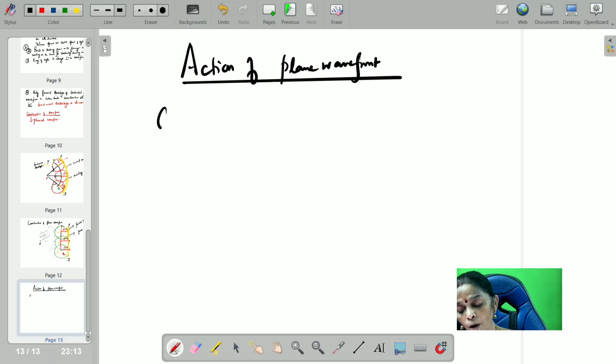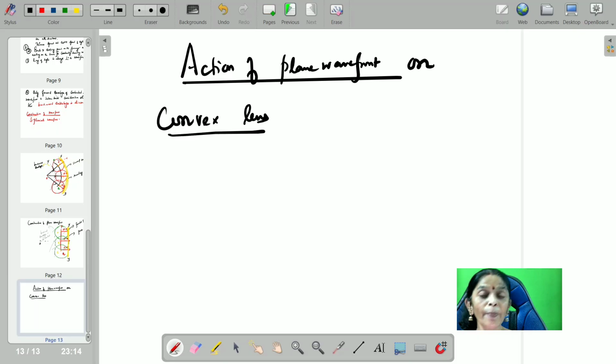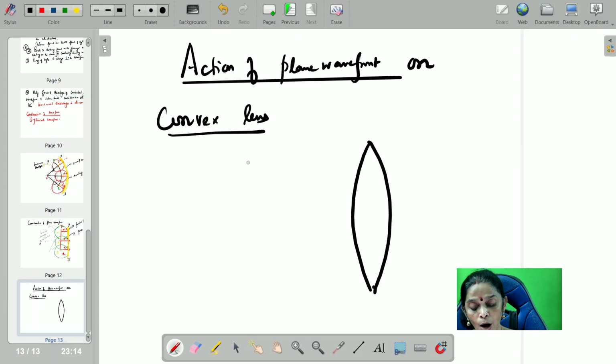So now, in a convex lens, action of plane wavefront on a convex lens. How is the shape of the convex lens, children? Is that the symmetrical shape? Is the shape the same throughout? No. It is thin at the edges and thick at the middle. Now I am going to take a plane wavefront.